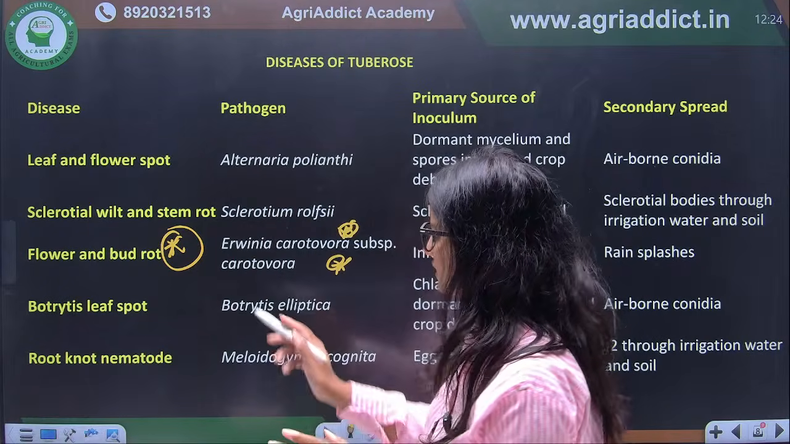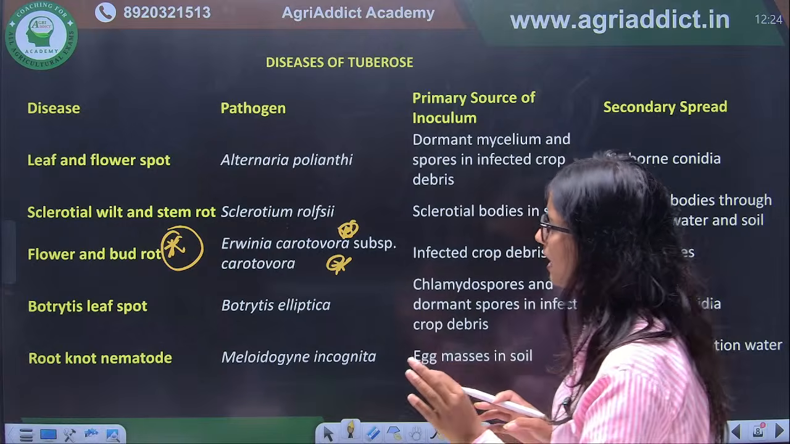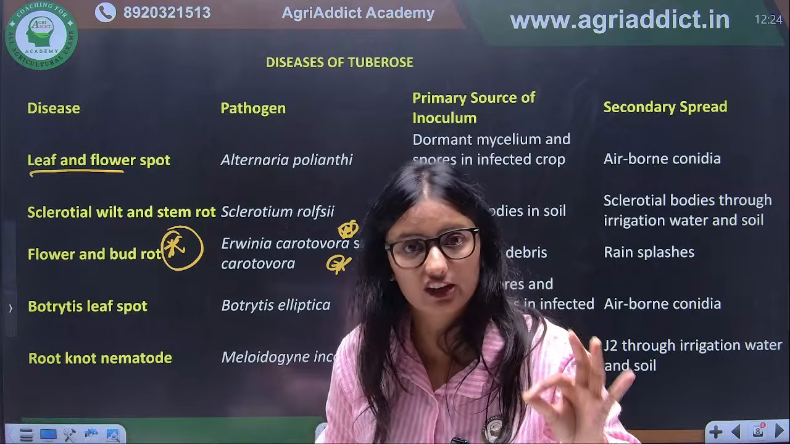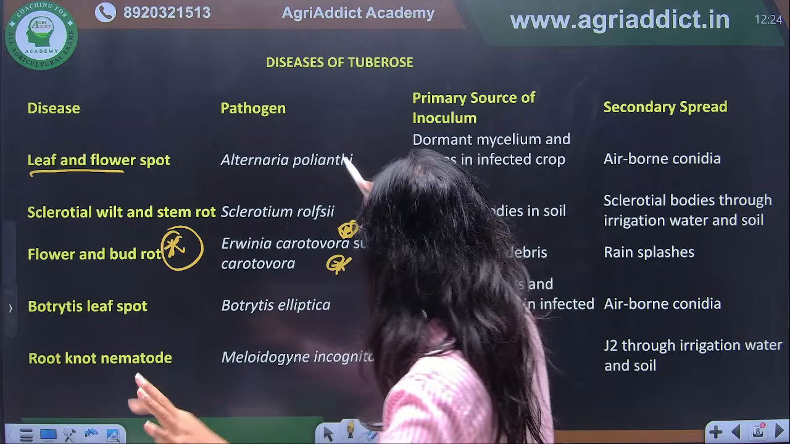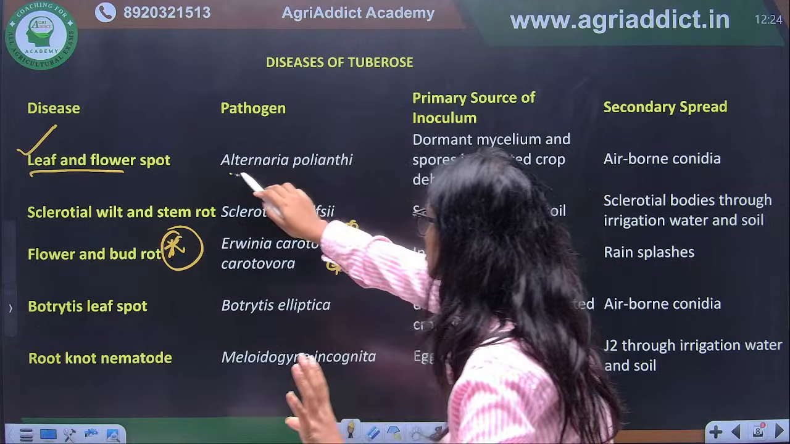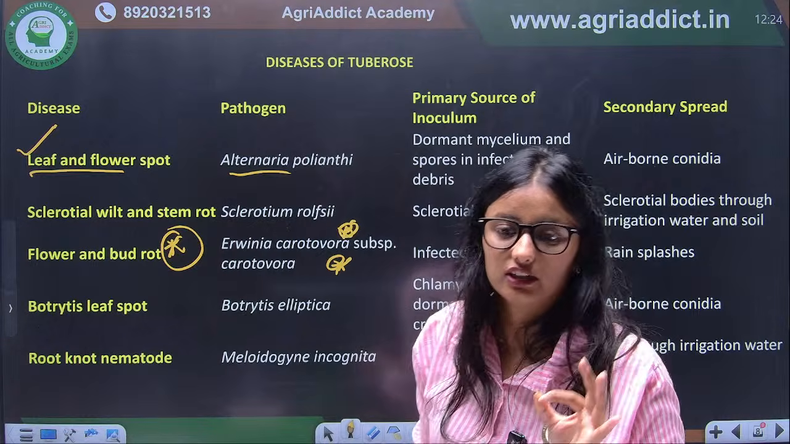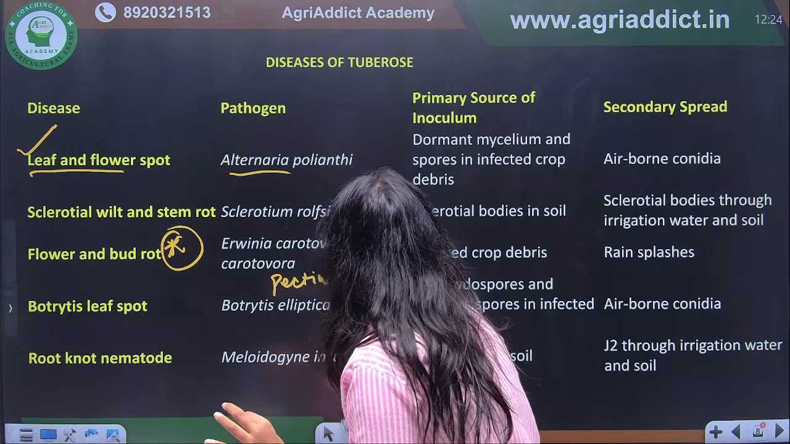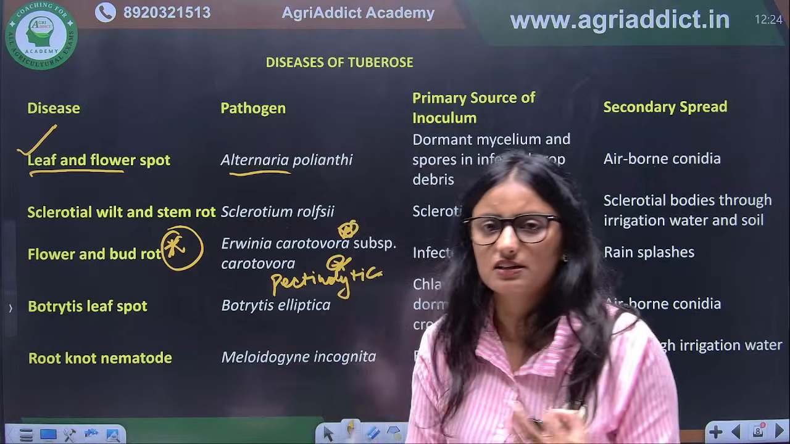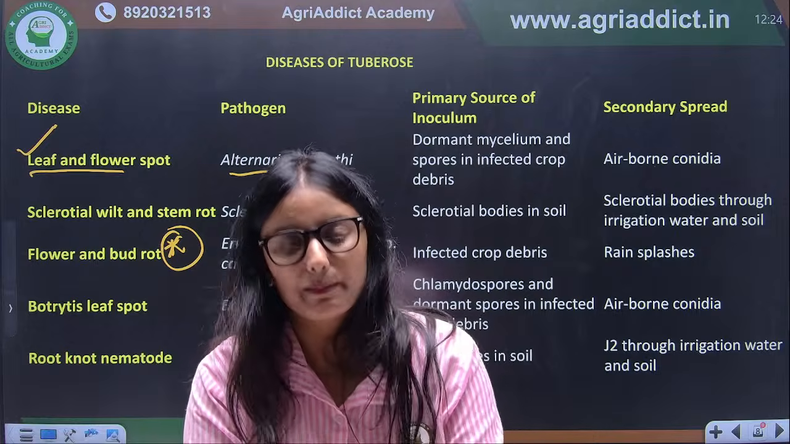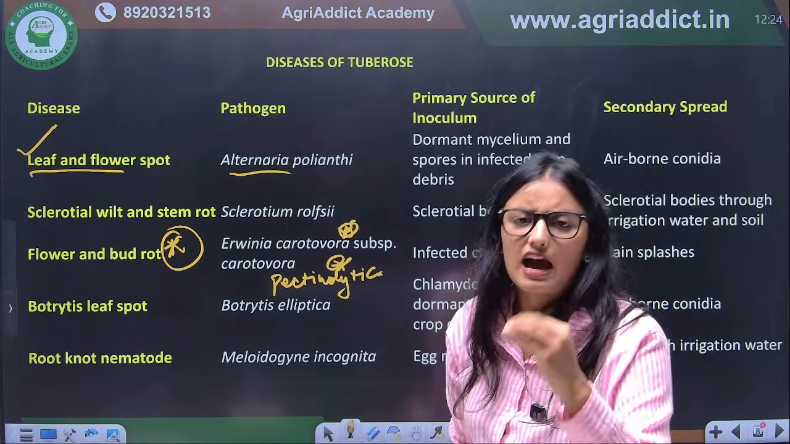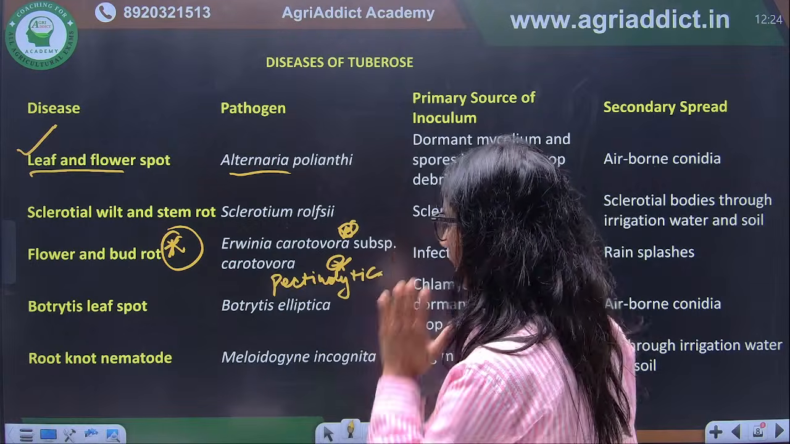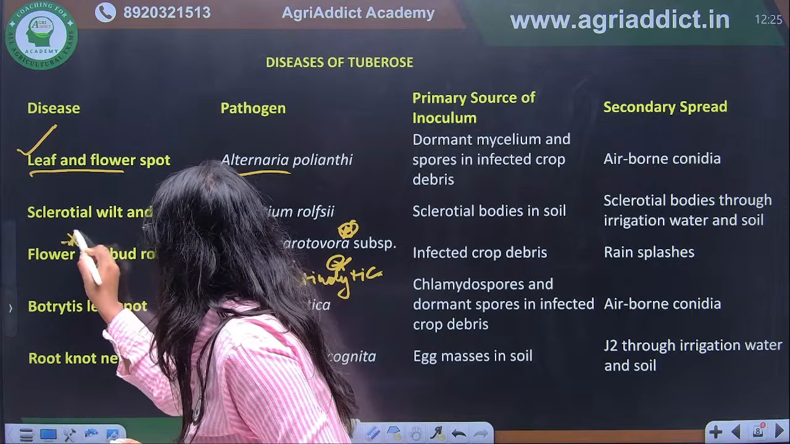Okay, so here this is important, flower and bud rot. If we talk about leaf spot or flower spot, it will always be Alternaria in case of most of the ornamental plants. So here it is Alternaria polyanthi, which has very good pectinases, or pectinolytic enzymes, which degrade the pectin substances and make the flower very soft, which ultimately leads to decay of the flower. Clear? So flower and bud rot is important here.